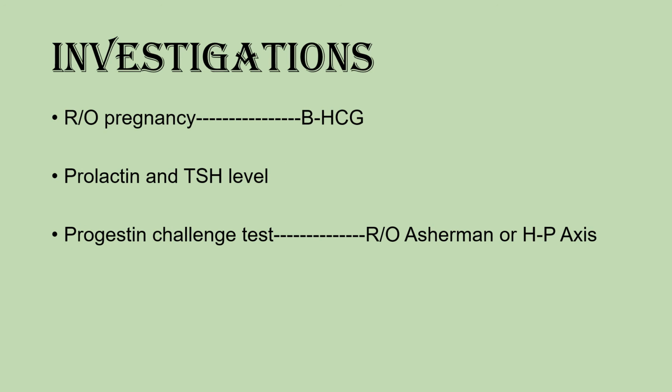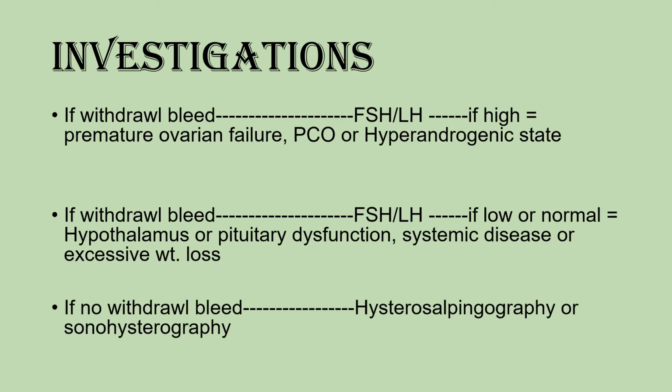The investigations to perform are, first, we have to rule out the pregnancy and we'll go for the beta HCG, and also the prolactin and TSH level are important. Then we perform the progestin challenge test to rule out Asherman or HP-axis dysfunction. If there is the withdrawal bleed with FSH and LH ratio high, then it is the premature ovarian failure.